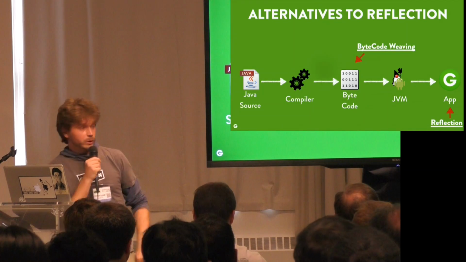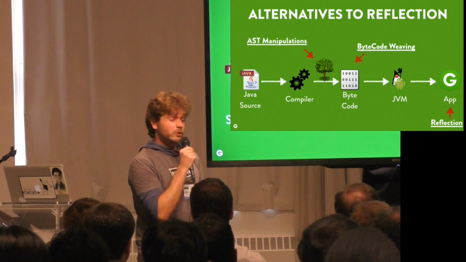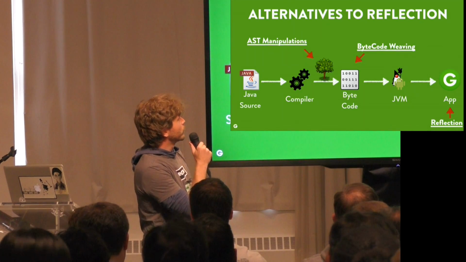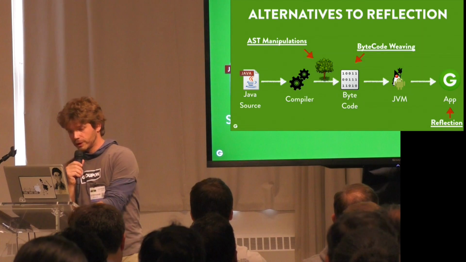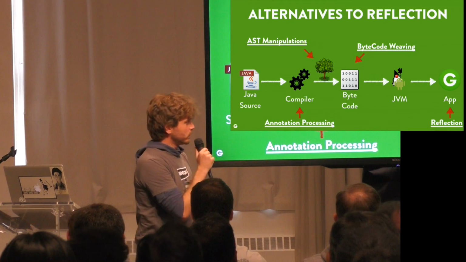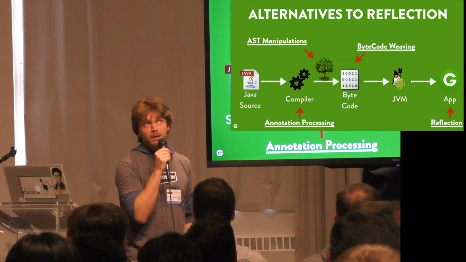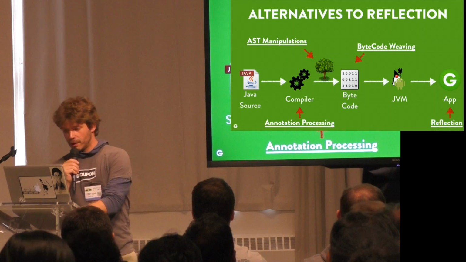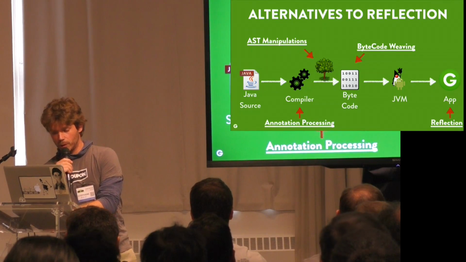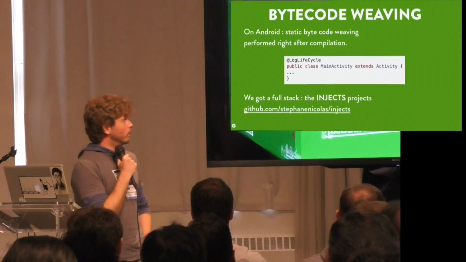Another option could be to use abstract syntax trees. We will come into more details about what they are and how to use them. And the third option that we studied is actually well known and very trendy on Android, at least for the last 3 years maybe. It's annotation processing. So let's go deeper and study all of these alternatives.